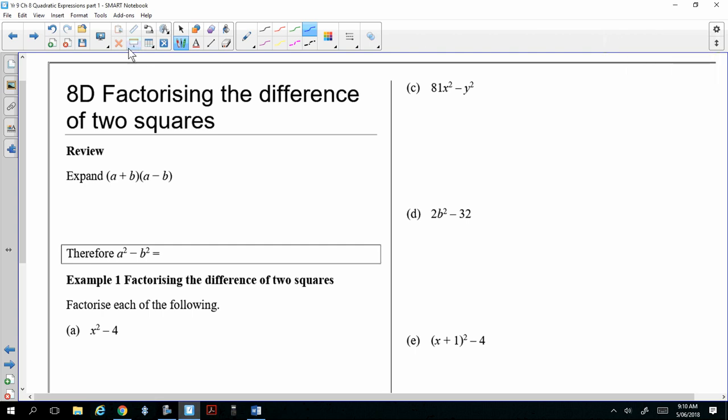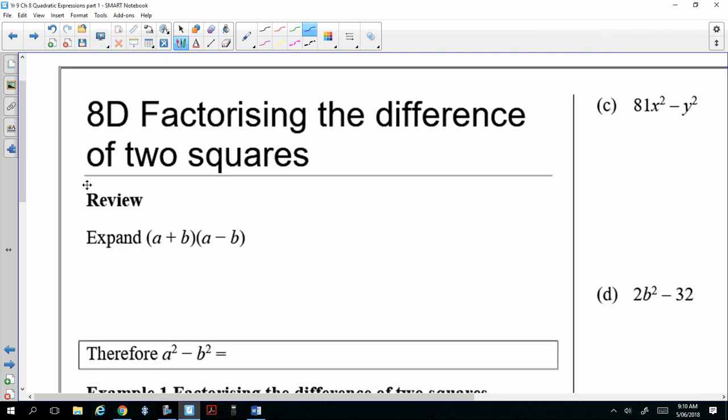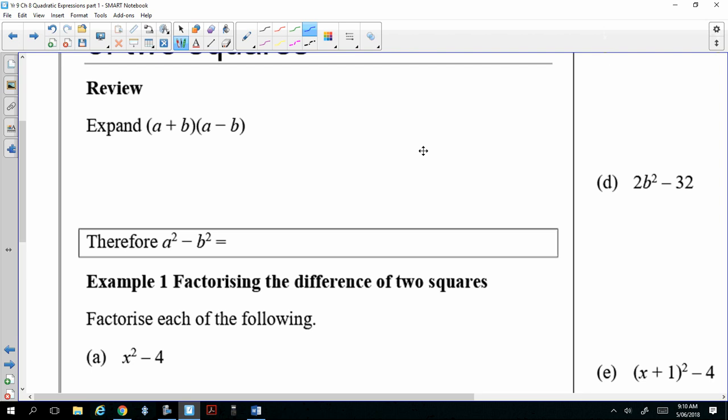Start. So factorizing difference of two squares. So what does it mean? Now let's expand this. We just did that today in the quiz. If you do a times a, you get a squared. But because it's a plus b, a minus b, there's a fast trick. What was the fast trick? Difference of two squares. Yeah. So if I see two terms, a squared minus b squared, I could go reverse.